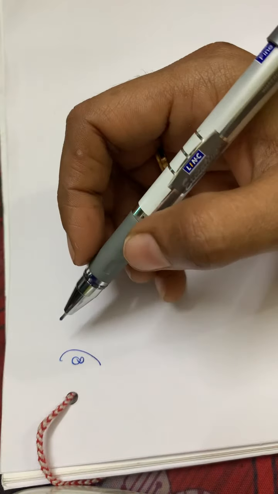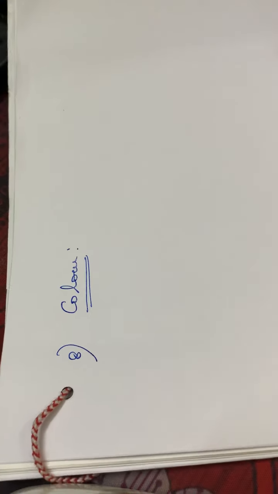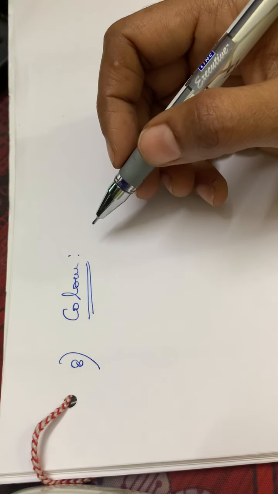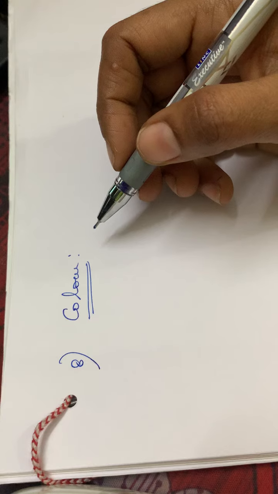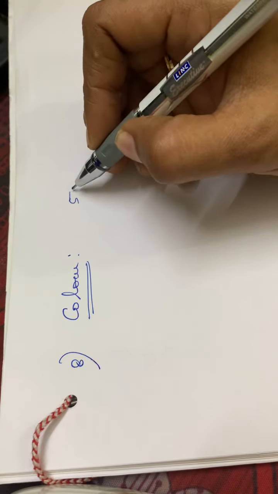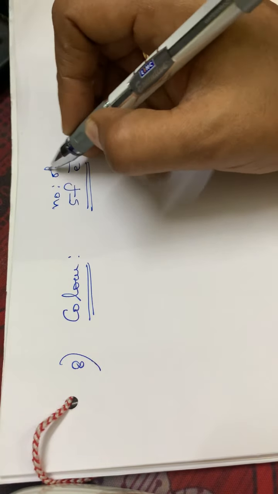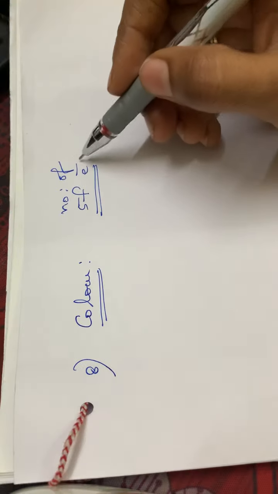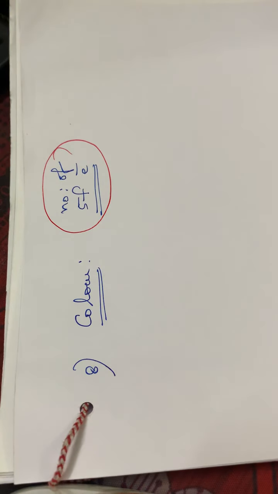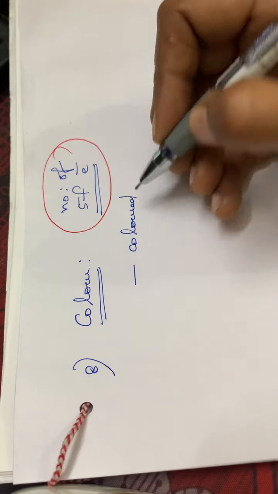Then the eighth property is regarding the color of actinides. Usually the color of a particular compound depends on the number of f electrons. In the case of actinides, it depends upon the number of 5f electrons. And actinides are colored elements.